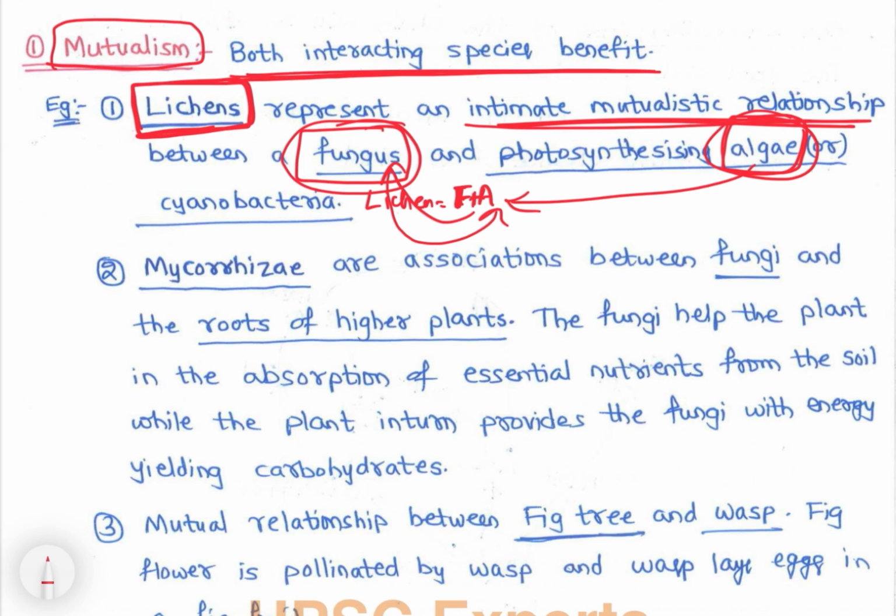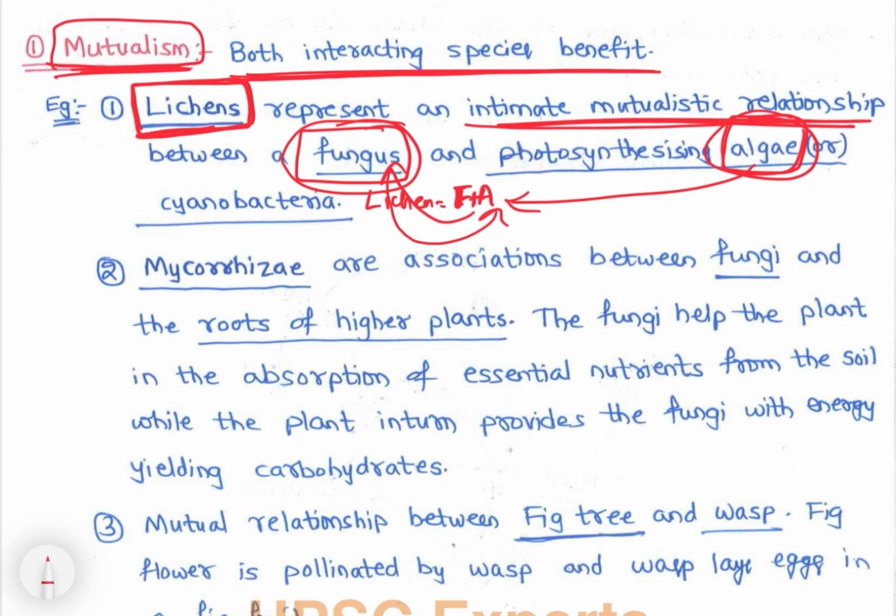We can say this is mutual love, in a relationship where the male member is benefiting and the female member is also benefiting, and both are growing together as individuals. So that is mutualism, a mutual relationship where both individuals benefit.